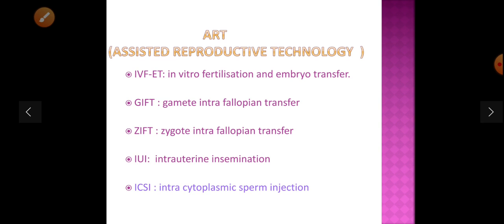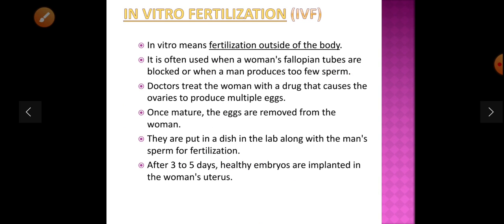Assisted reproductive technology includes IVF-ET, that is in vitro fertilization and embryo transfer, GIFT, that is gamete intrafallopian transfer, ZIFT, that is zygote intrafallopian transfer, IUI, intrauterine insemination, and ICSI, that is intracytoplasmic sperm injection. These are the methods. IVF means fertilization outside the body. It is often used when a woman's fallopian tubes are blocked or when a man produces too few sperm, that is, the sperm count is low in men.